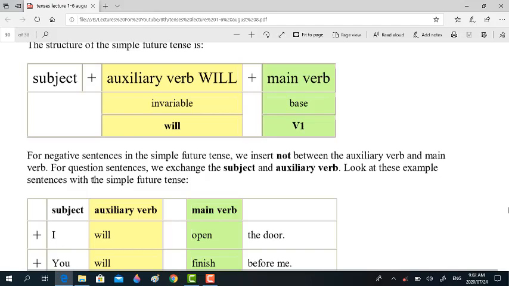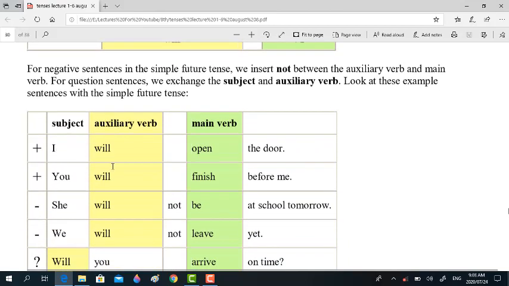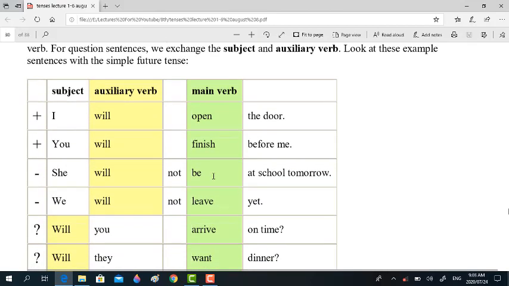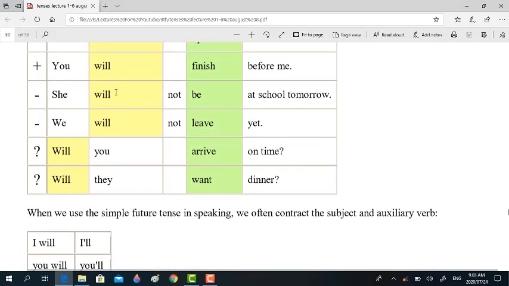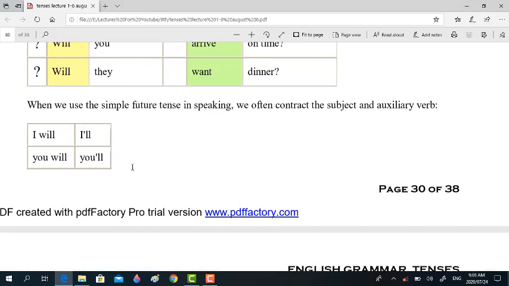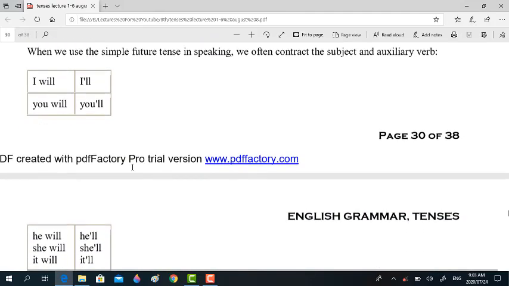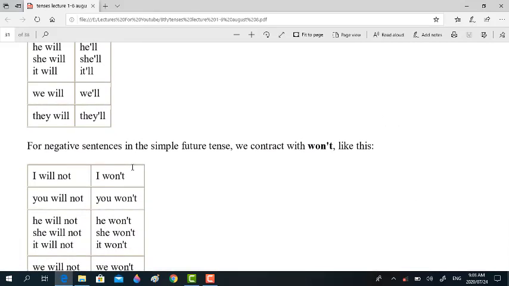Look at these example sentences with the simple future tense. The positive sentences: I will open the door, you will finish before me. She will not be at school tomorrow, we will not leave yet. Will you arrive on time, will they want dinner? When we use the simple future tense in speaking, we often contract the subject and auxiliary verb. The contraction rules remain the same, so I do not bother to discuss them again and again, right?